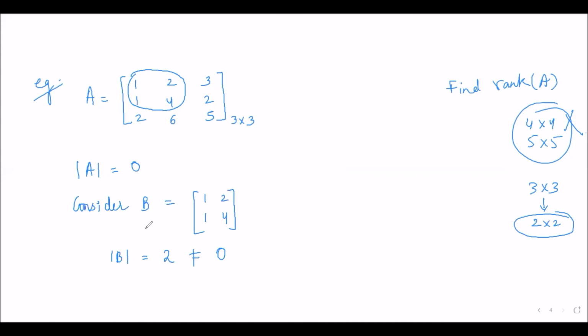So the rank will be 2. Now there is no need to check the determinant of the other submatrices, since we are getting one submatrix of order 2 with non-zero determinant. So from this we can conclude that the rank of matrix A is 2.